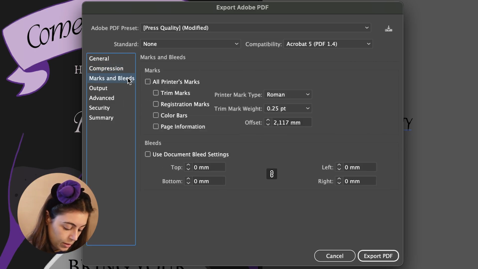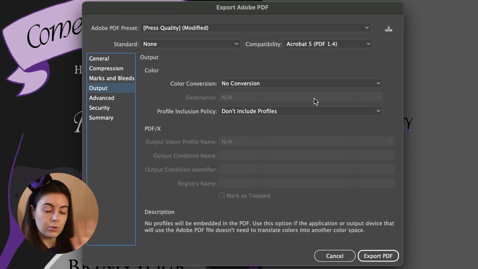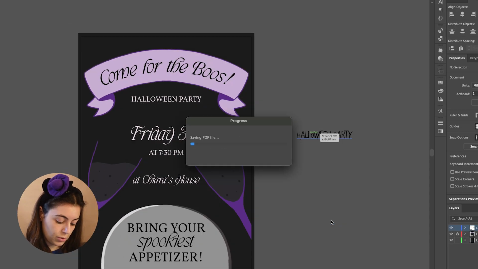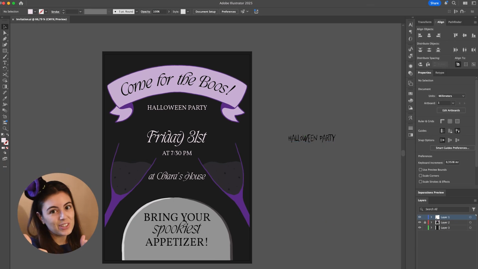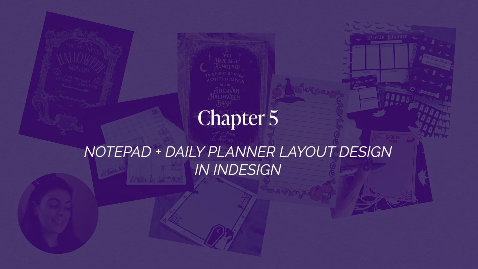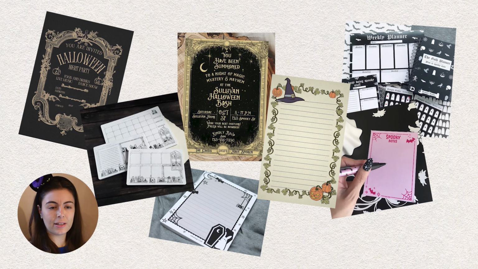For these two. And then marks and bleeds. We don't have any bleeds, so we're just going to leave everything here blank. The output, no conversion, so we're going to export PDF. Alright, so invitation done.